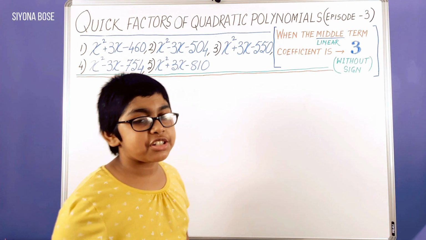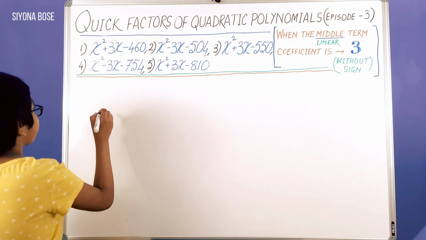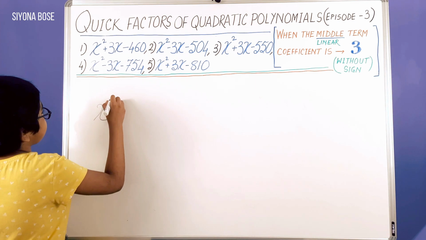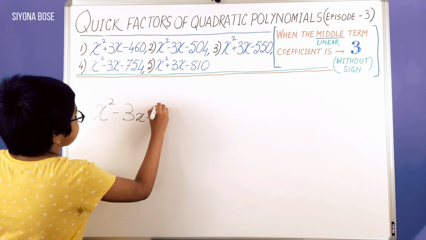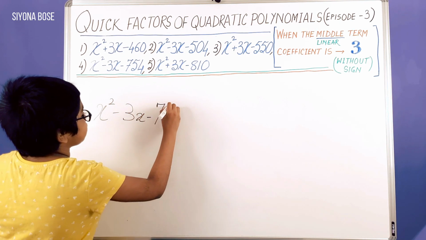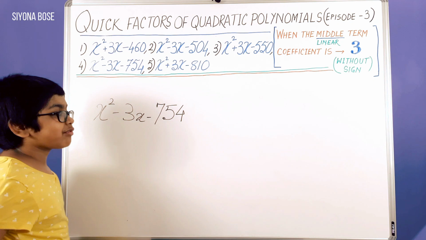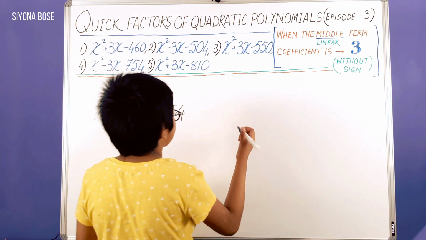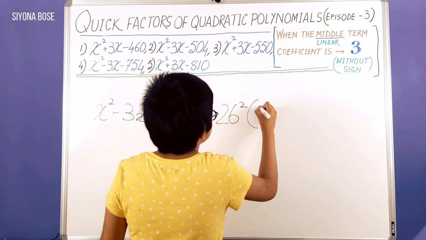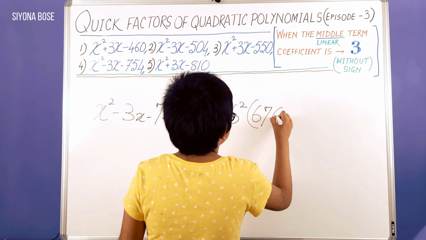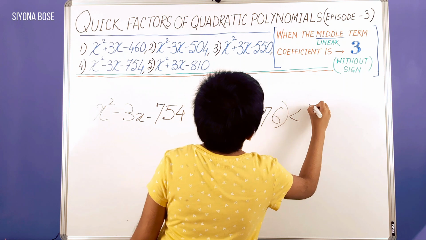Okay, let us move on to our next polynomial. Our next polynomial is x squared minus 3x minus 754. We need to locate 754 between 2 consecutive perfect square numbers. They are 26 squared, 676, less than 754.